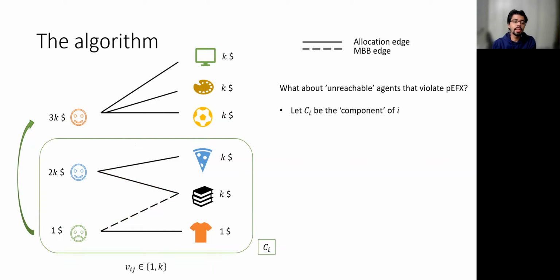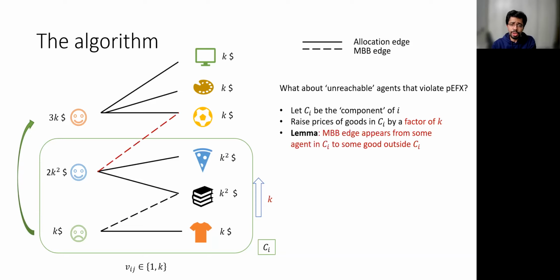So we look at the component of agent i, the least spender, which is the set of agents and goods which are all reachable from the least spender through some path. And we raise the prices of all these goods by a factor of k. We show that what this does is that for agents in the component, the goods outside the component start looking more attractive since the goods they own have become costlier.